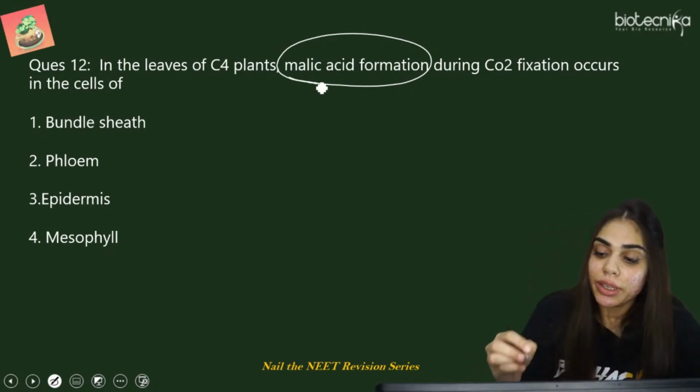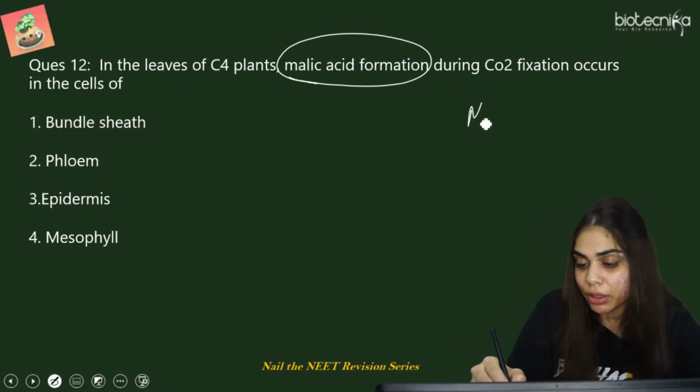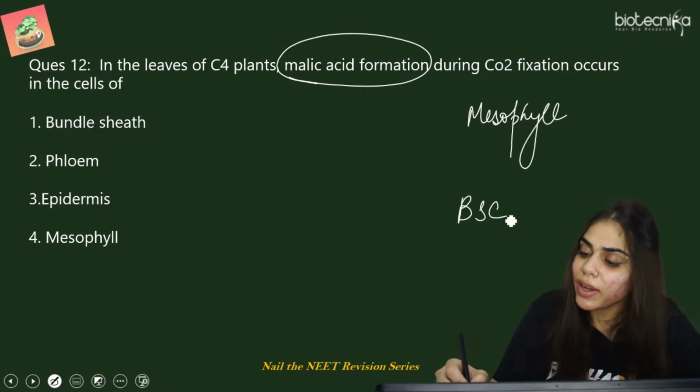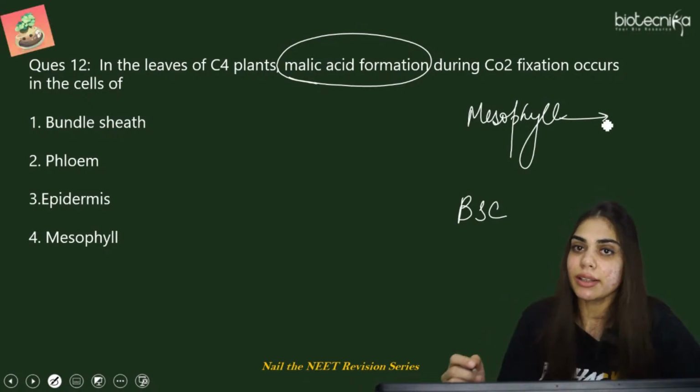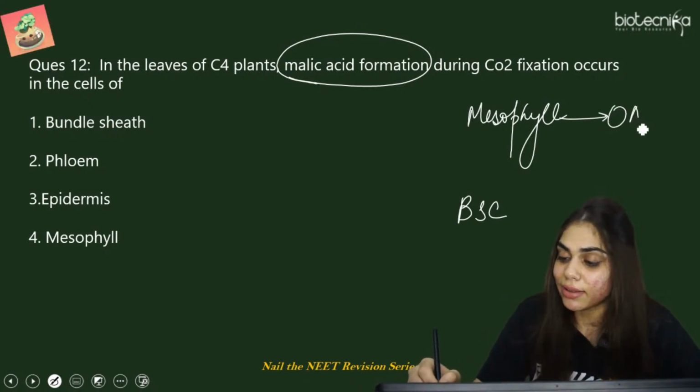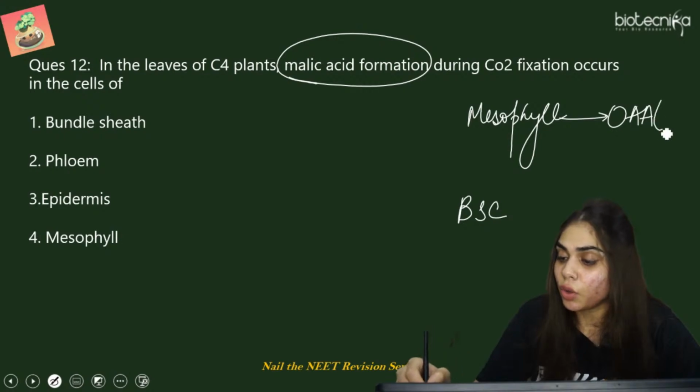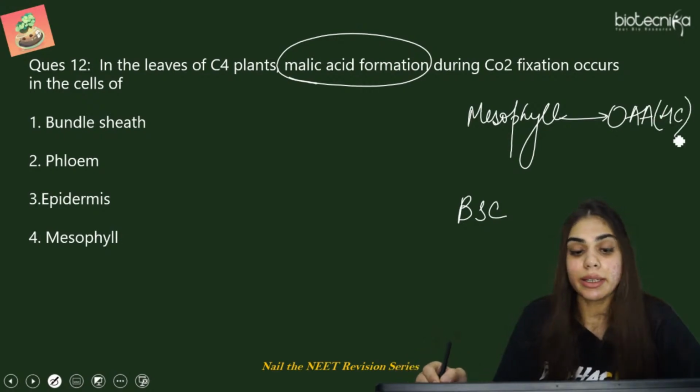So we know in the C4 pathway we have two cells. First is mesophyll and the second one is bundle sheath. The first stable compound that is formed in a C4 pathway is oxaloacetic acid or malic acid or aspartic acid, which is a 4-carbon compound.